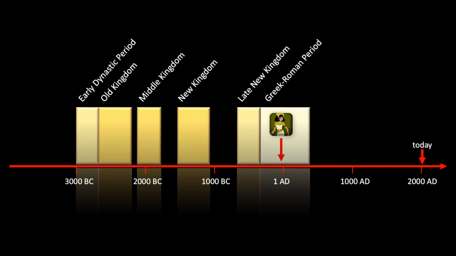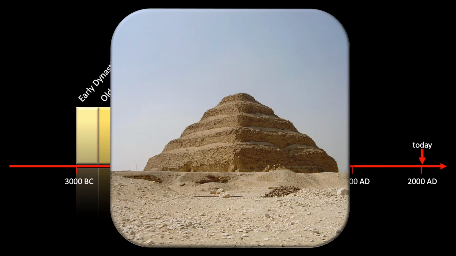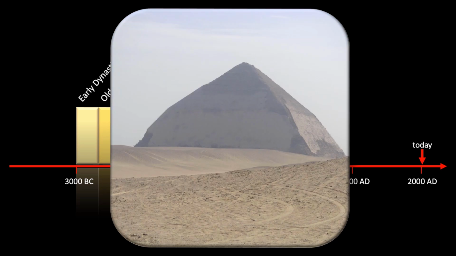Now that we know about the division of the phases, let's take a look at when the ancient Egyptians actually built pyramids. And that was extremely early. Already at the beginning of the Old Kingdom in the Third Dynasty they started to experiment with building them. The first known pyramid is the Djoser pyramid from the Third Dynasty. That's a step pyramid, so it's not even in a perfect pyramid shape as we know it from later. Also in the Fourth Dynasty, experiments are still to be recognized, for instance with the bent pyramid where one noticed probably during the building that one must reschedule so that everything does not collapse, or one had to be finished rather fast with the building.